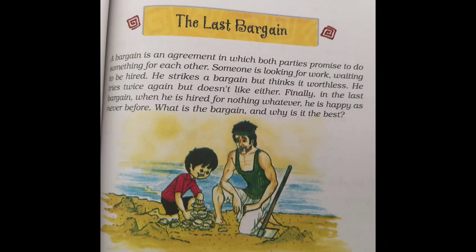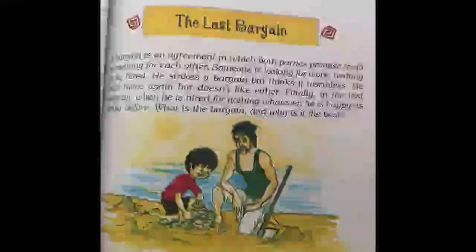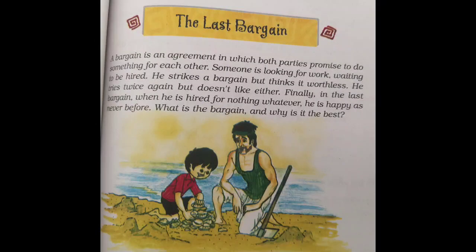The author of this poem is Rabindranath Tagore. He was born on May 7, 1861, and he died on August 7, 1941.